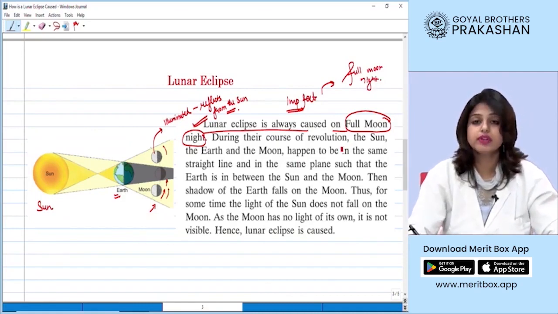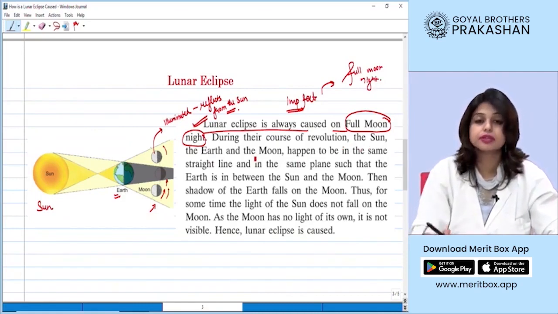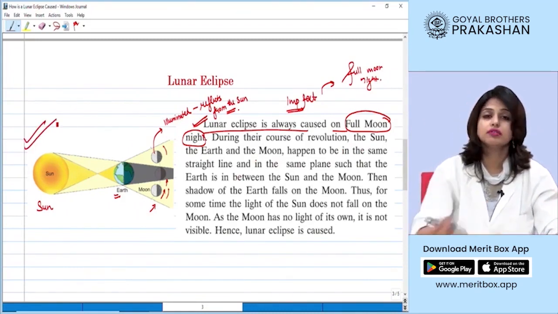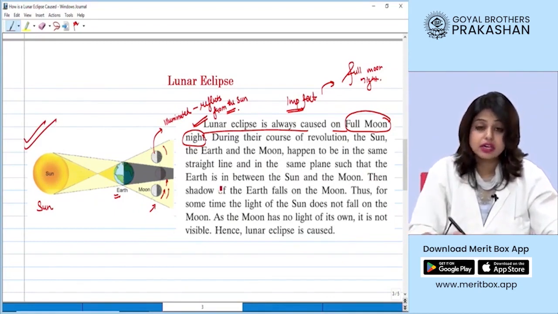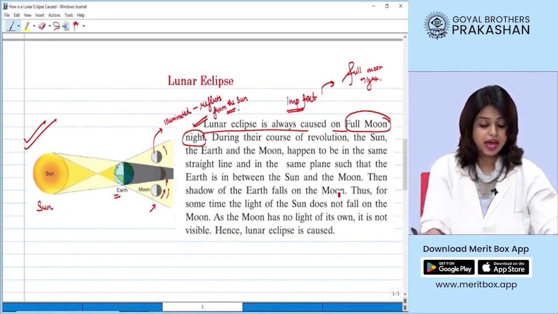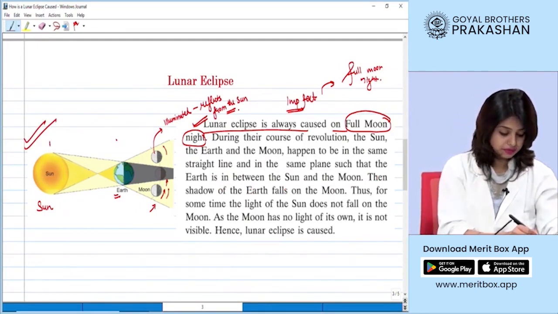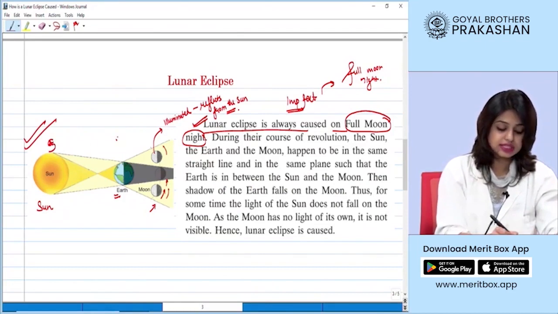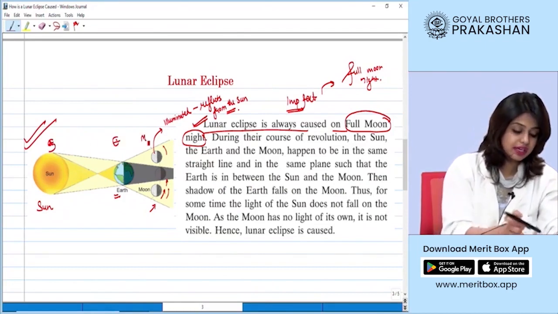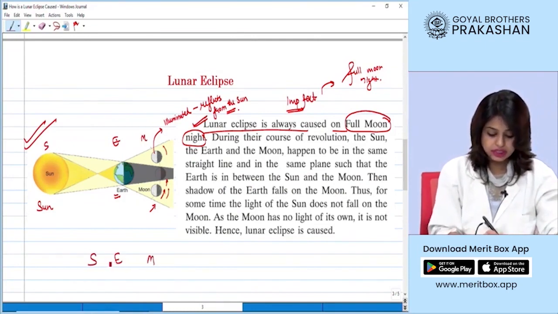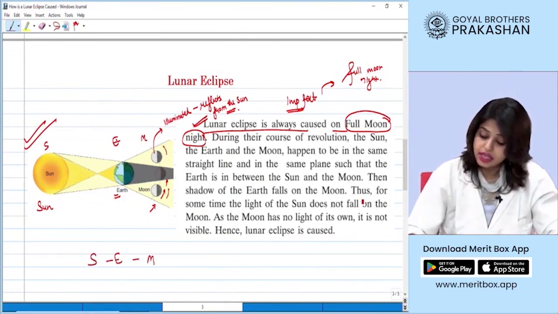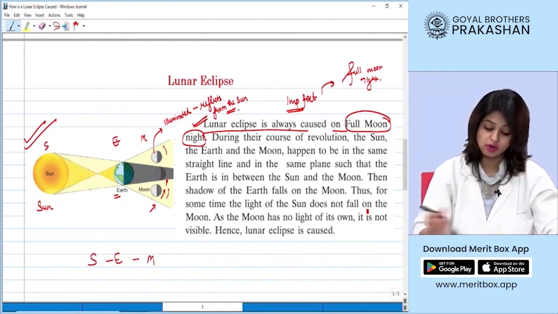During the course of revolution, the sun, the earth and the moon happen to be in a straight line as shown in the figure, in the same plane, such that the earth is in between the sun and the moon, as we can see here. If I say this is S, this is E, this is M, then E is in between the S and M system, right? Thus, for some time, the light of the sun does not fall on the moon.